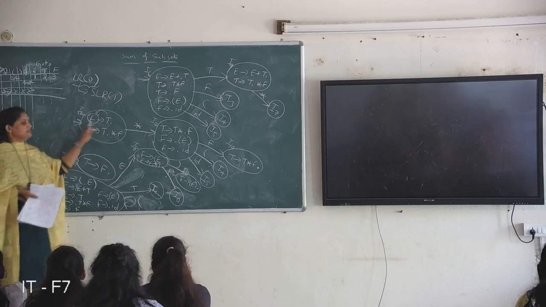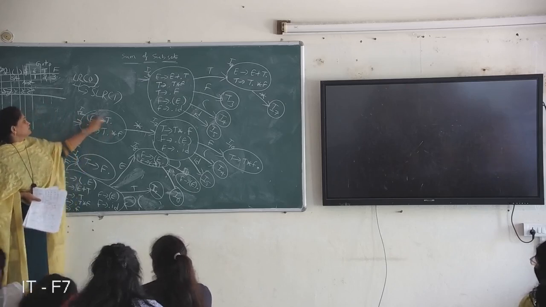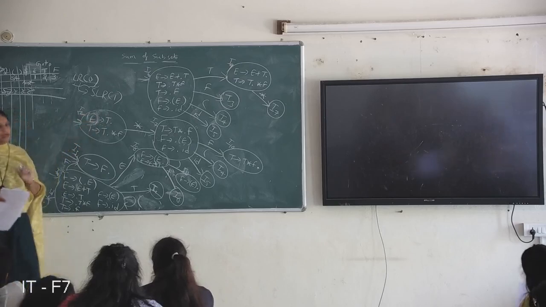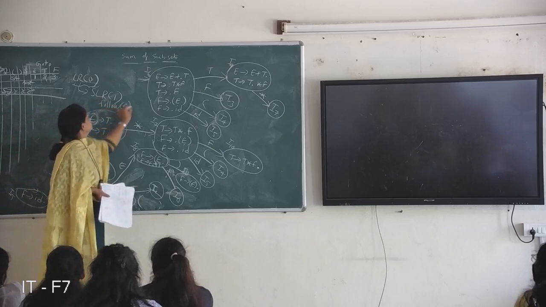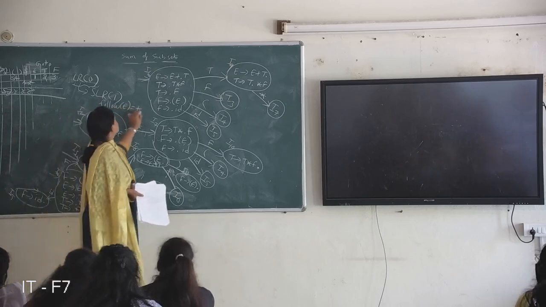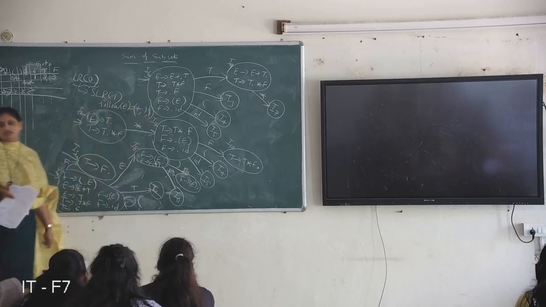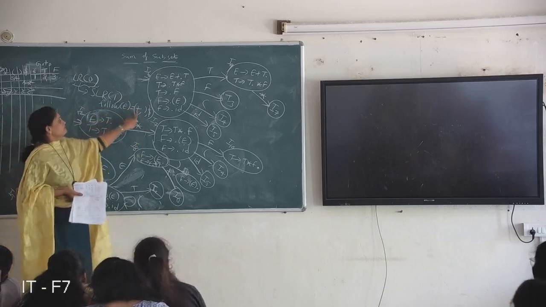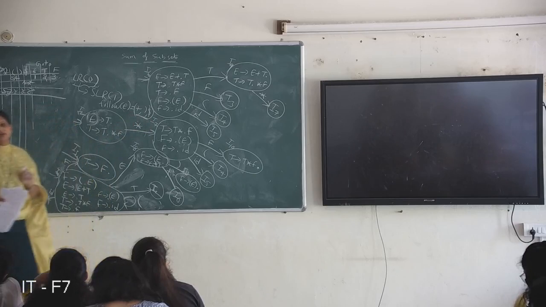It is a complete item for E. The follow of E for this grammar is plus, close brace, and dollar. So only in those symbols can you perform the reduce action.